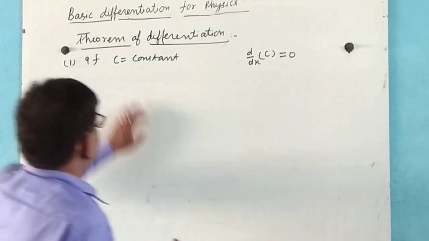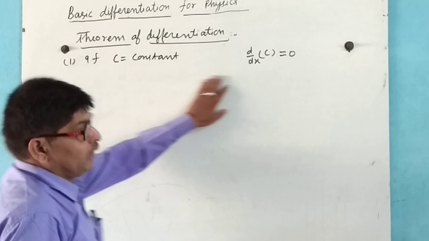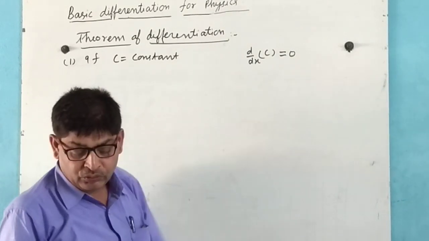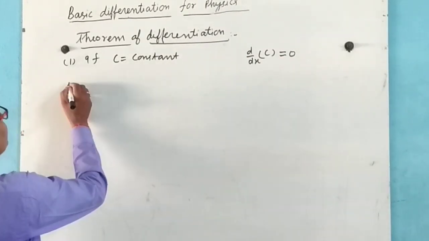Differentiation of any constant will be equal to 0.